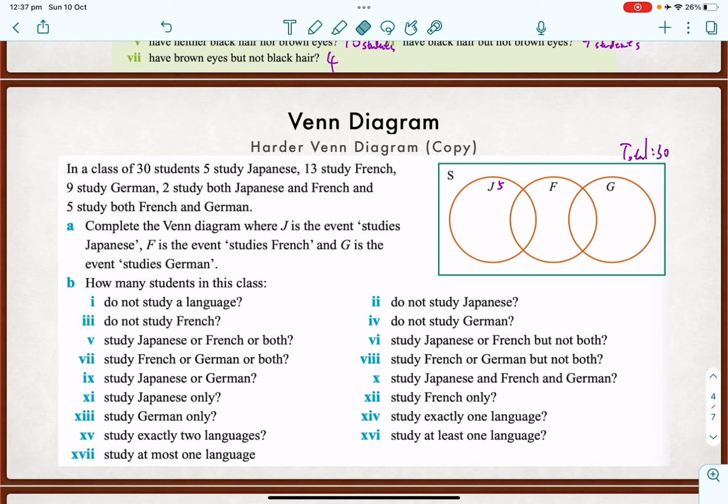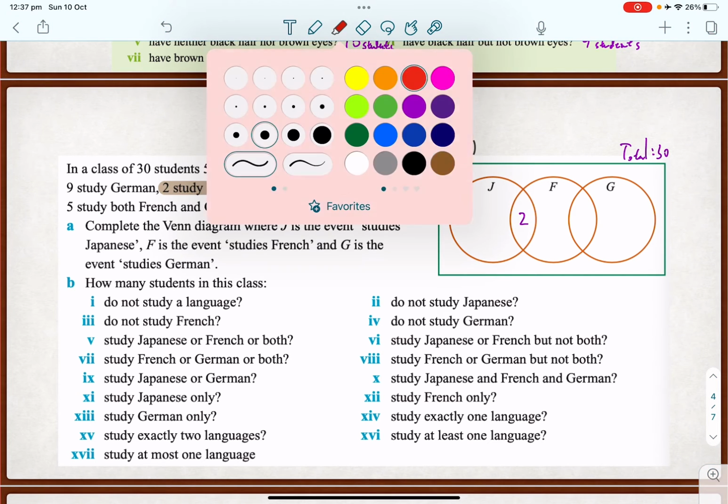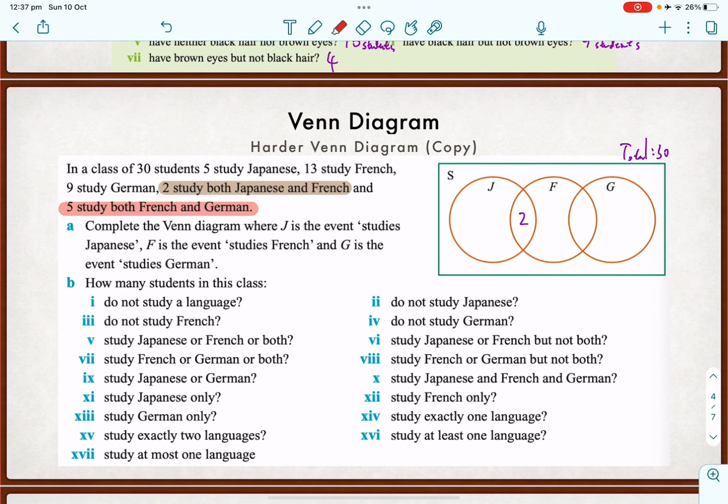But there's a shortcut. What you can do is look for overlap first, because that is easier to identify, and you can put it in the Venn diagram straight away. Okay, so let's look at the overlap. So 2 study both Japanese and French. So between J and F, it's 2 here. Okay, and then 5 study French and German.